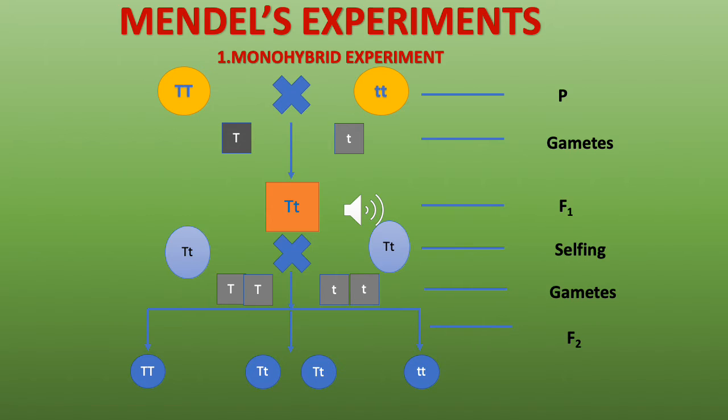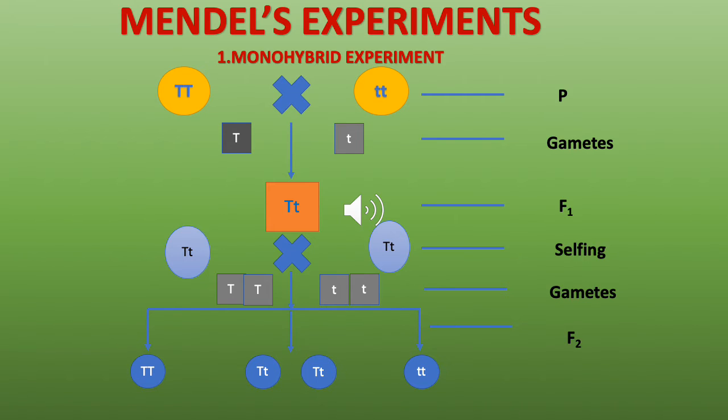The gametes produced by the parents are haploid. Now, when these gametes get together or fertilize, then you get the F1 hybrid, which has again the diploid condition, that is, the factors are again in a pair, but you have a capital T and a small t. And this is called the F1 hybrid. But when Mendel observed this F1 generation, he didn't see any dwarf plants, he saw all tall plants.